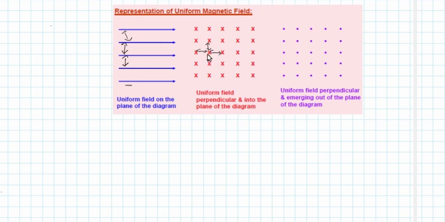Here also you can see each of these magnetic field lines is equally separated, or the distance between any pair will be the same. And in the third case, the magnetic field lines are coming out of the paper, perpendicular to the plane of the paper. Here again each of these lines is placed at equal distance from one another.